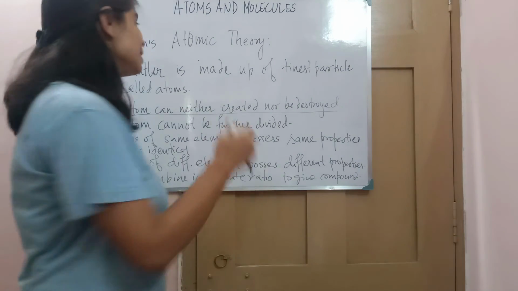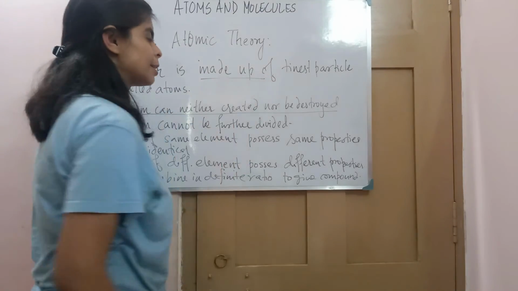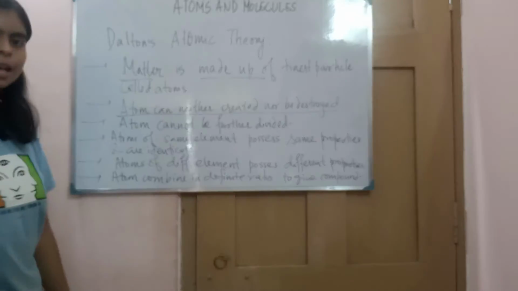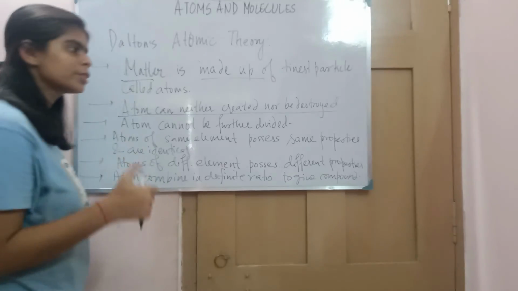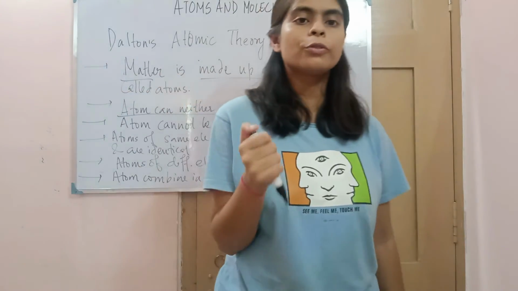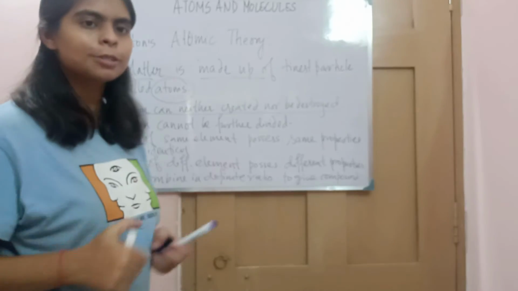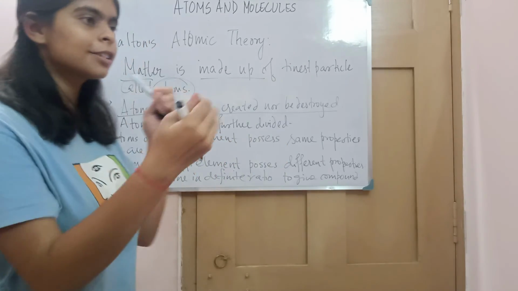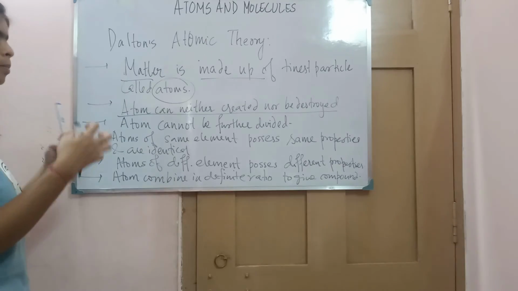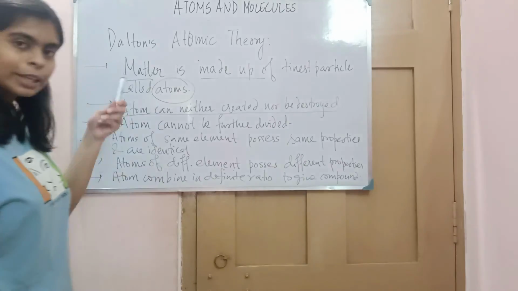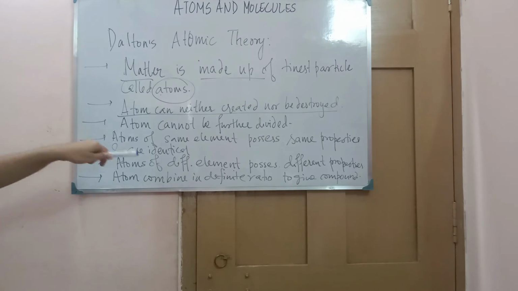Now tell me, this matter is made up of tiny particles and matter possesses mass. And matter possesses mass because of whom? Because of this atom only. This atom will also possess mass, and the summation of the mass of these atoms will give the mass to the matter.